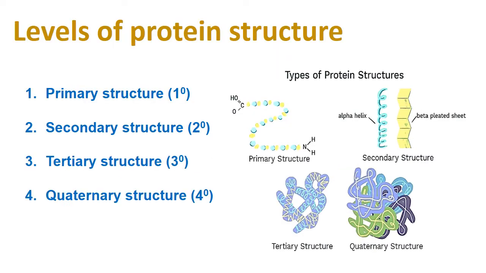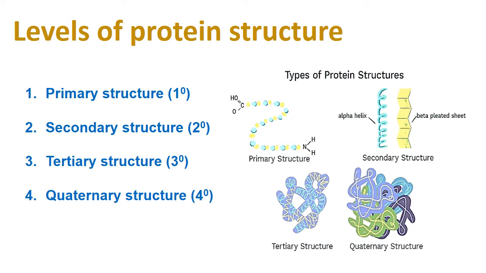There are 4 levels of structure of proteins: primary structure, secondary structure, tertiary structure and the quaternary structure. The complexity of structures in these 4 levels increases. In primary structure, the structure is very simple and the complications increase in secondary, tertiary and quaternary structures.